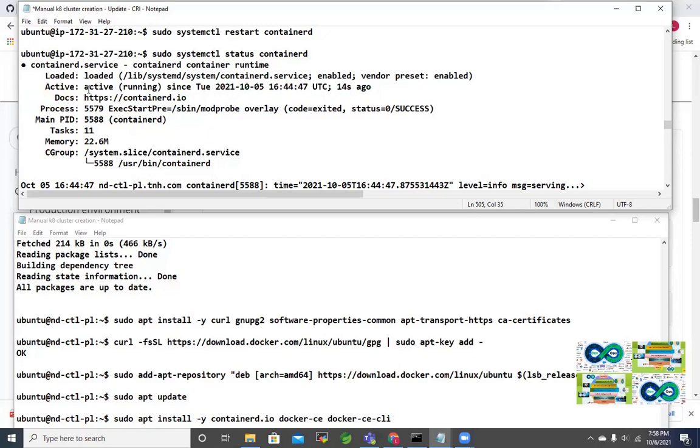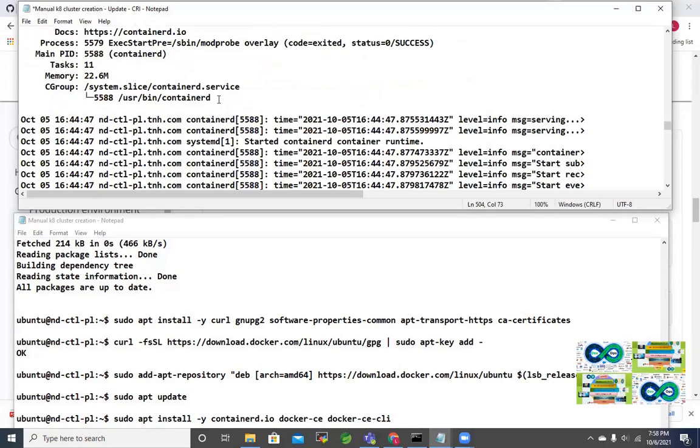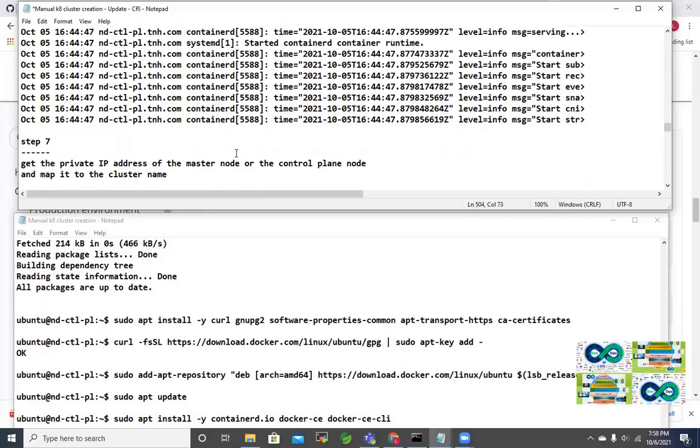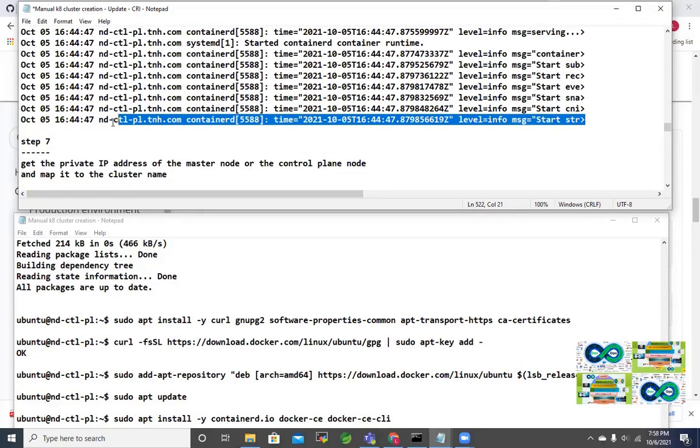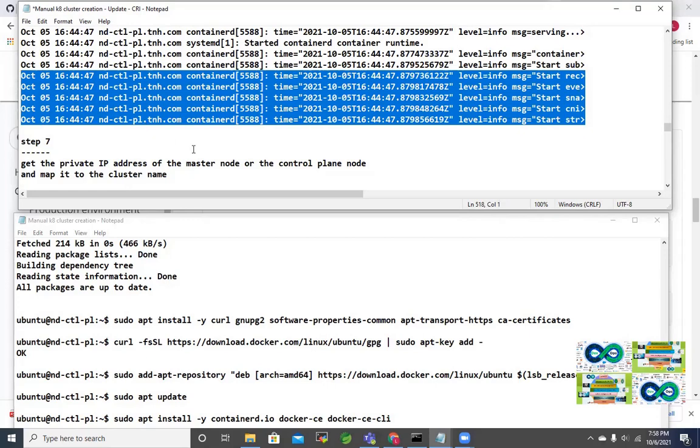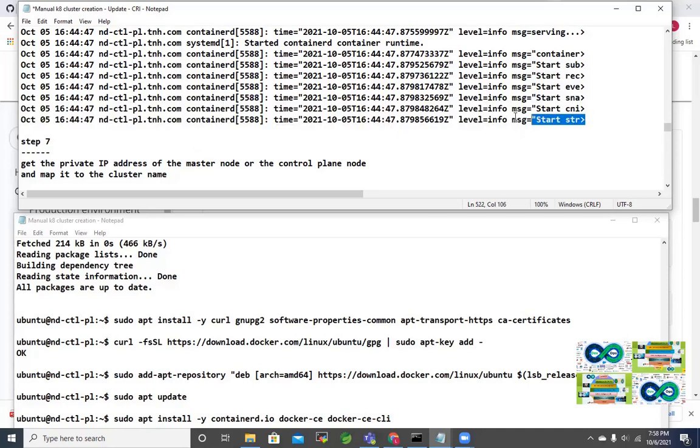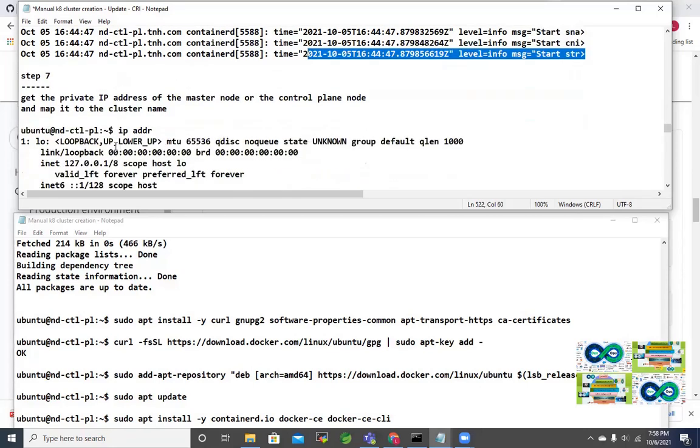Yes, it is active, it's fine. That means you have successfully installed containerd. So for our Kubernetes cluster, you are now ready to use containerd as your container runtime instead of the Docker runtime. That is a major change. All other steps are the same. There is no change in other steps.